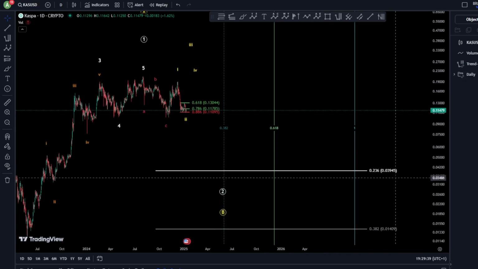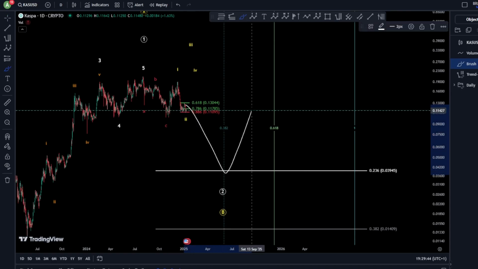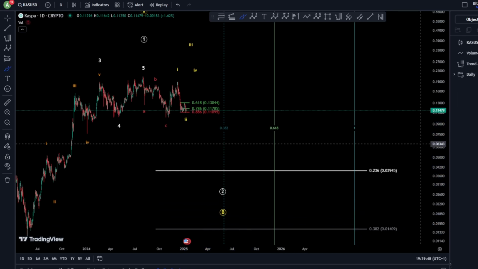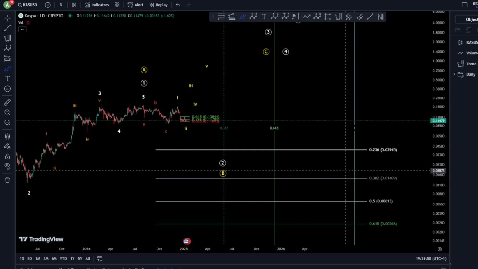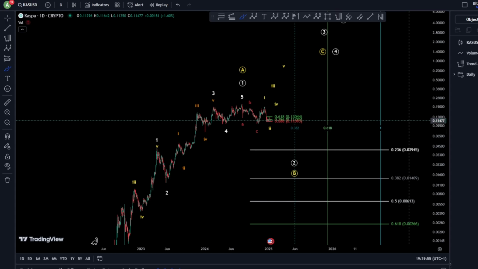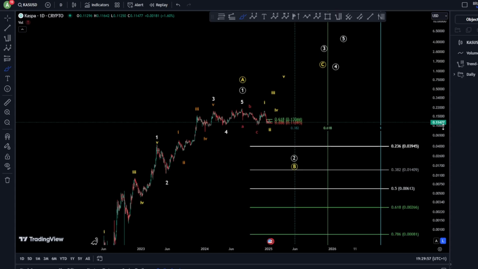Now, your targets are, of course, the 0.23 as a first target in case we are in wave B. Now, in case we are still moving toward the downside, our second target for a wave 2, also as for the wave B, can be the 0.38 fib level. So basically, those are the readings for Kaspa.